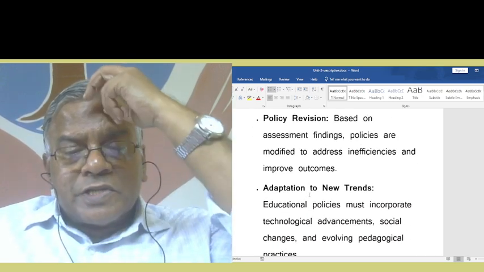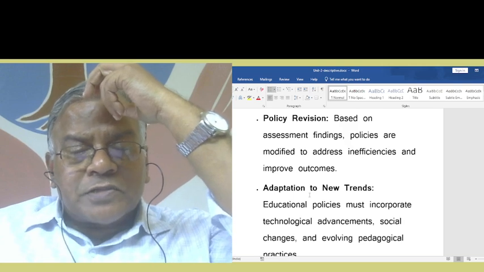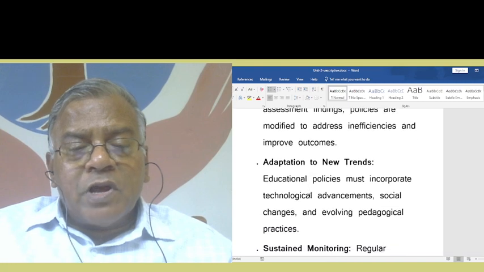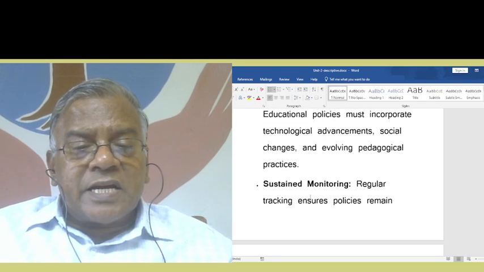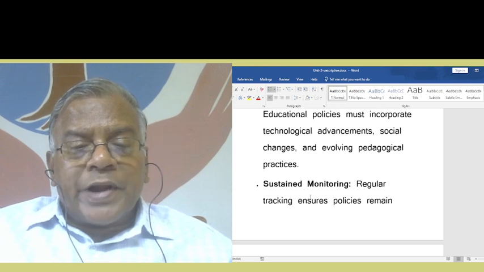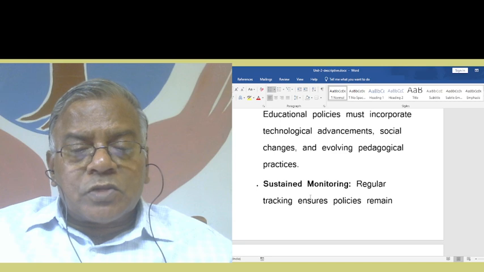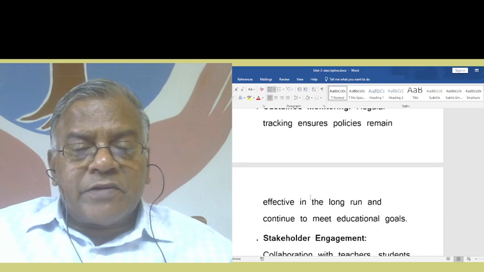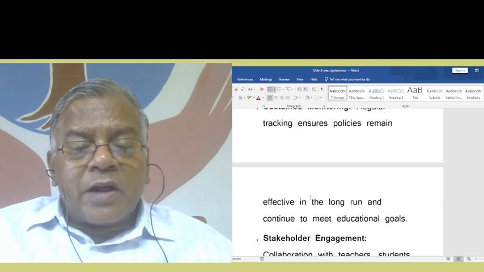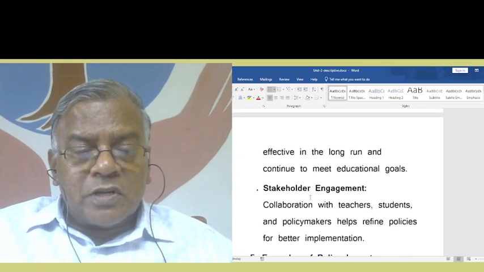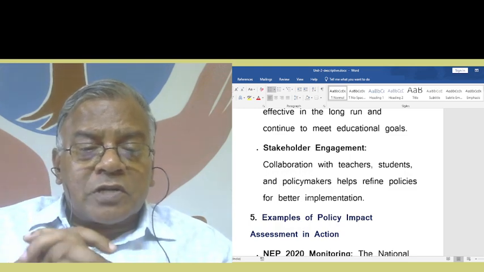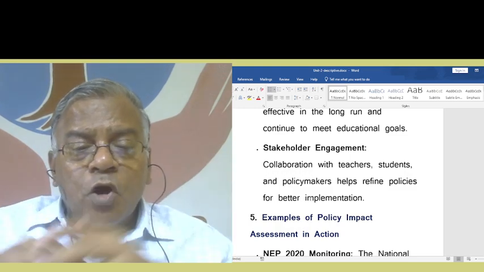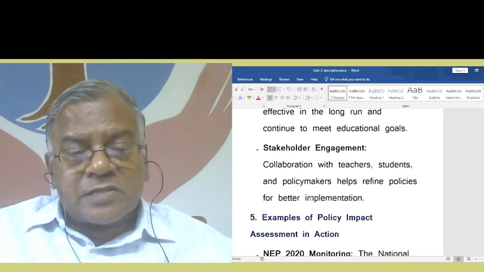Educational policies must incorporate technological advancements, social changes, and evolving pedagogical practices. That is adaptation. Then sustained monitoring. Regular tracking ensures policies remain effective in the long run and continue to meet educational goals. Then stakeholder engagement. Collaboration with teachers, students, and policymakers helps refine policies for better implementation.